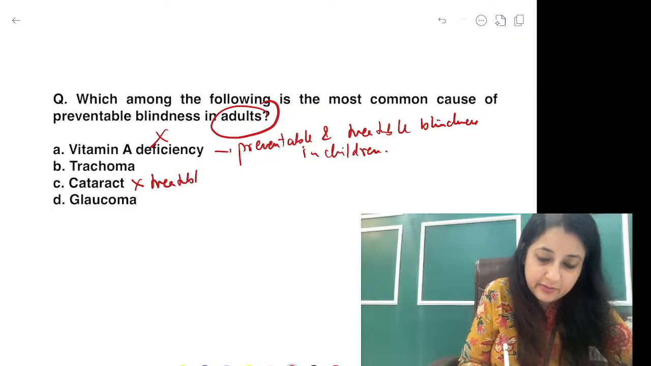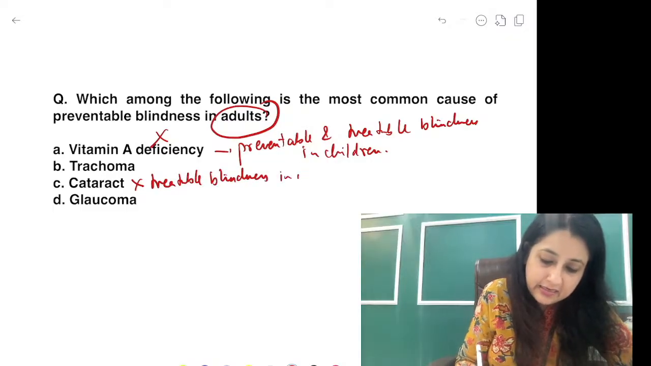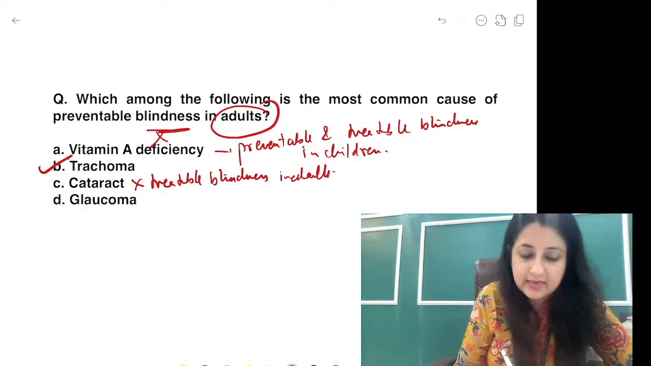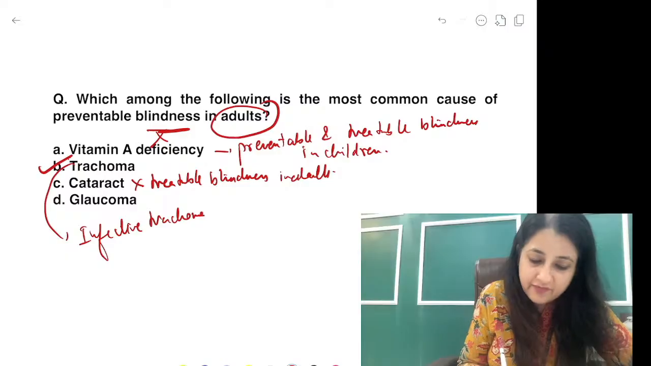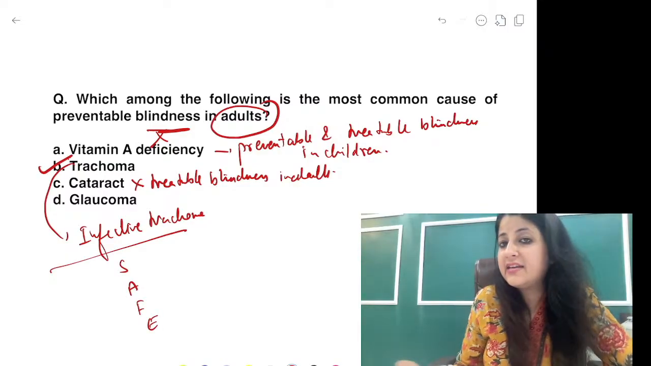Cataract is treatable blindness in adults. Trachoma is preventable blindness in adults. जिसमें you talk about which one? Infective trachoma. What do you use for infective trachoma? The SAFE strategy. Surgery, antibiotics, facial cleanliness, environmental hygiene.